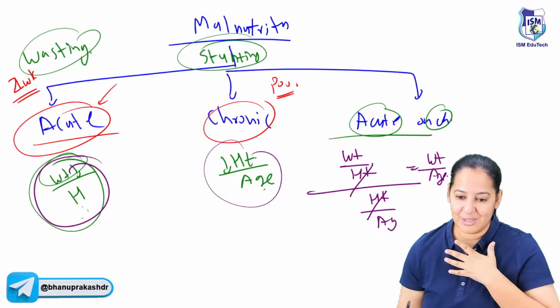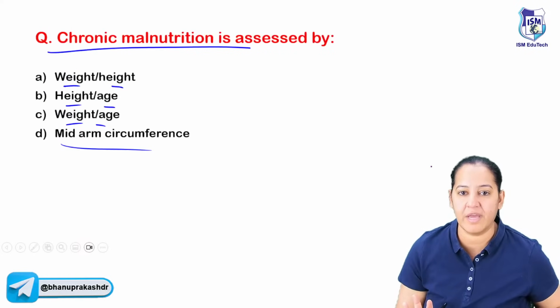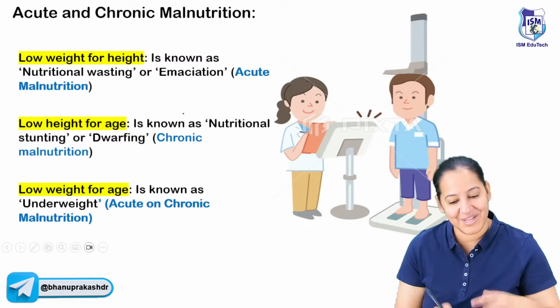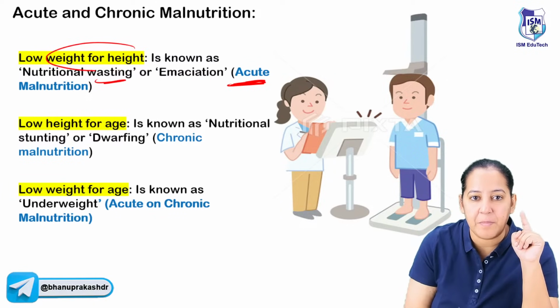So I don't learn these formulas. Frankly speaking, I don't learn. I understand, and this is how I derive on the spot. If you try to learn the three formulas now, acute, chronic and acute on chronic, you will forget. So what is acute malnutrition? That is wasting. It is weight upon height.